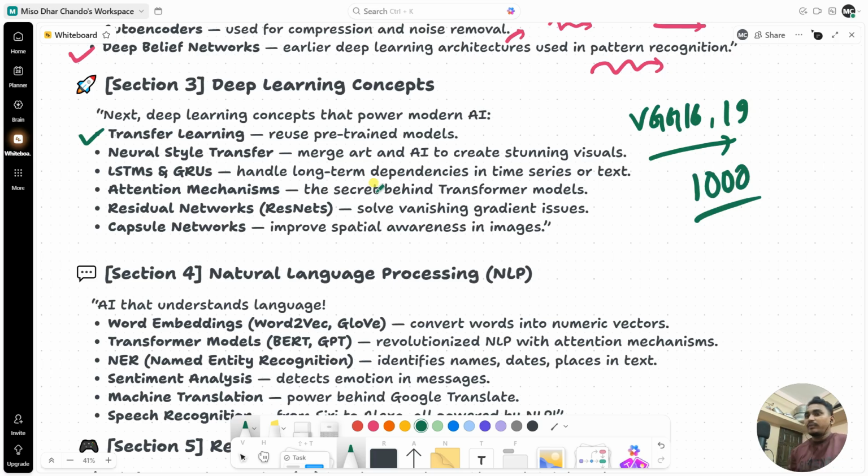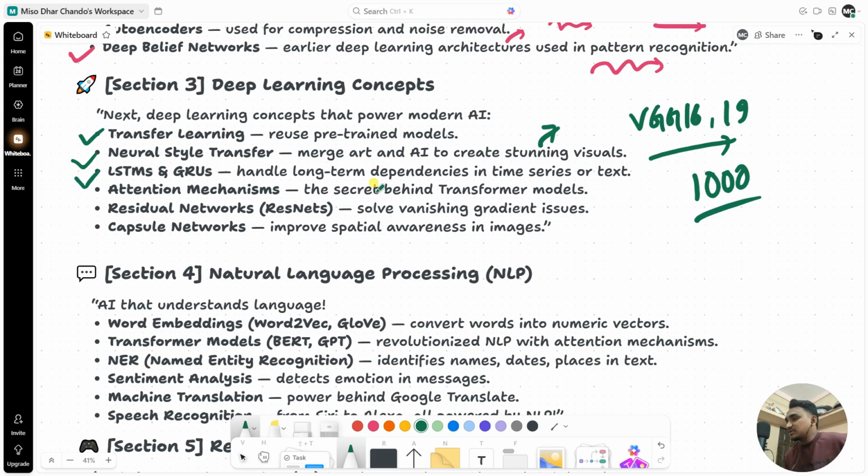Then you have neural style transfer. It's basically merging art and AI to create stunning visuals. It's also popular. Then LSTM, long short-term memory, and GRUs. They basically handle long-term dependencies in time series and textual data. In the case of time series, let's say you are predicting a stock price. You need to handle the long-term dependency so that it can memorize things. Same thing in the case of text. If you don't memorize the long text, you cannot translate it easily.